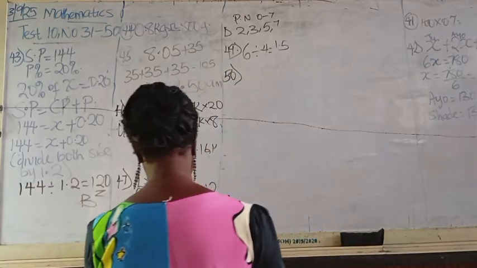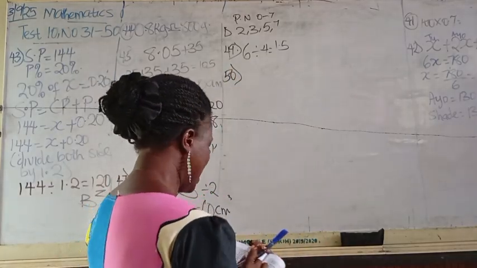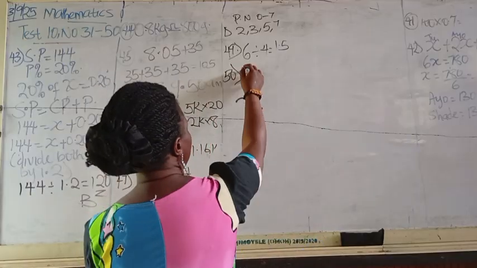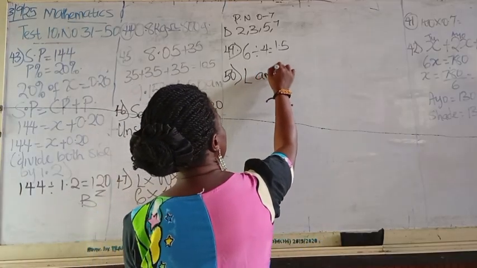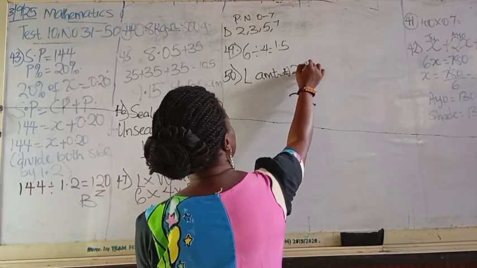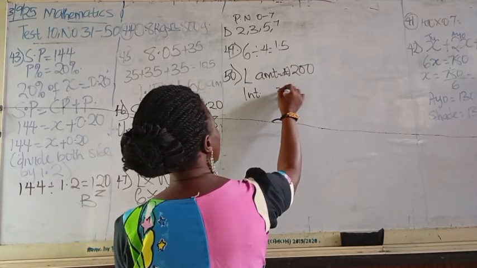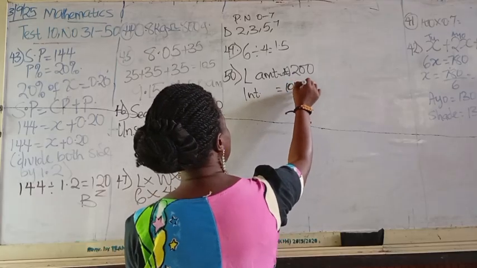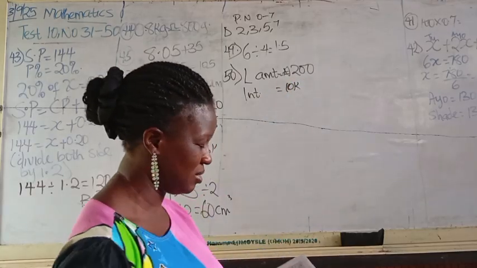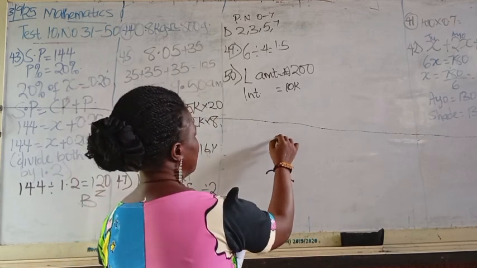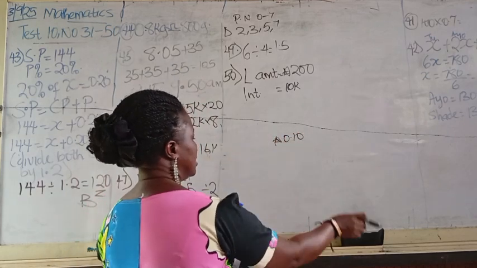So let's take the question back. So what we are going to do here is, the loan amount is equal to how much? 200 naira. The interest is what? 10 kobo, which is the same thing as 0.1 naira.